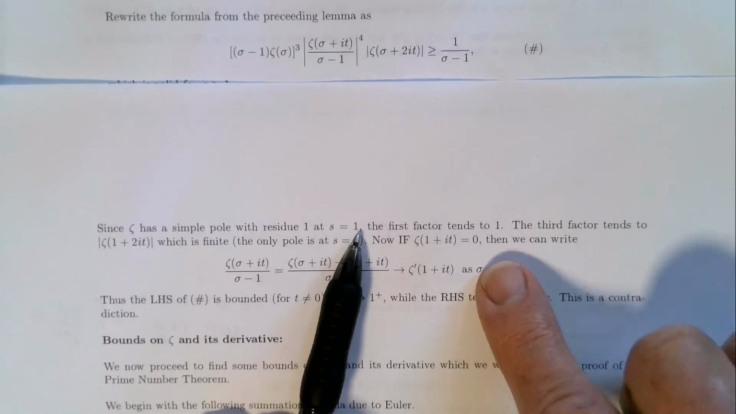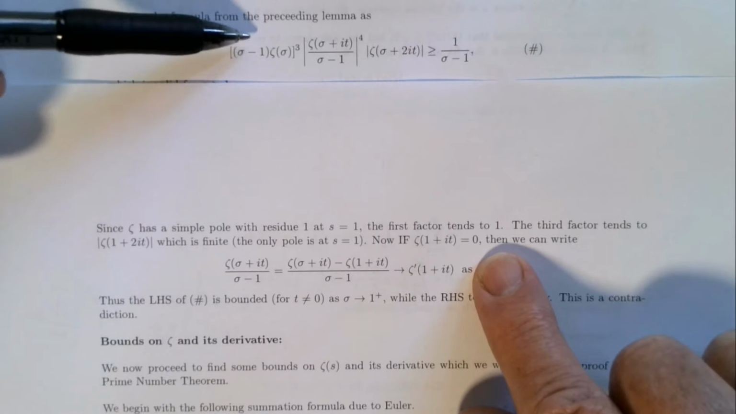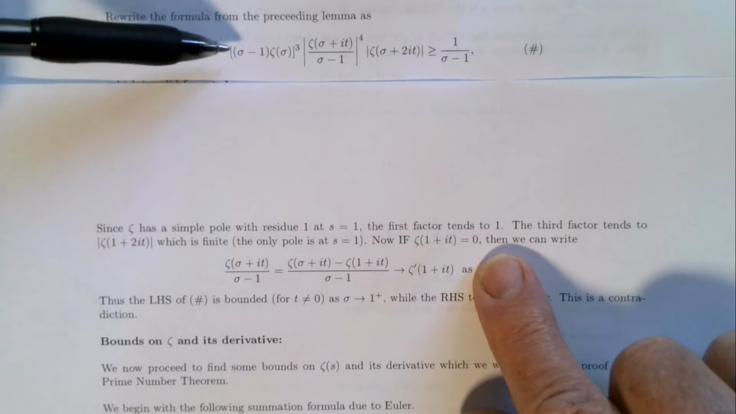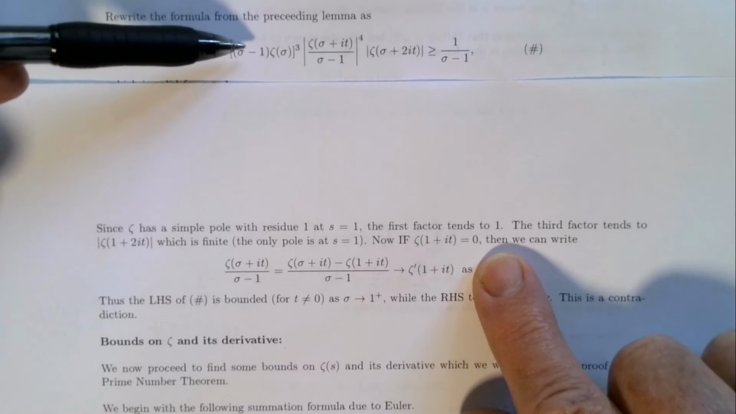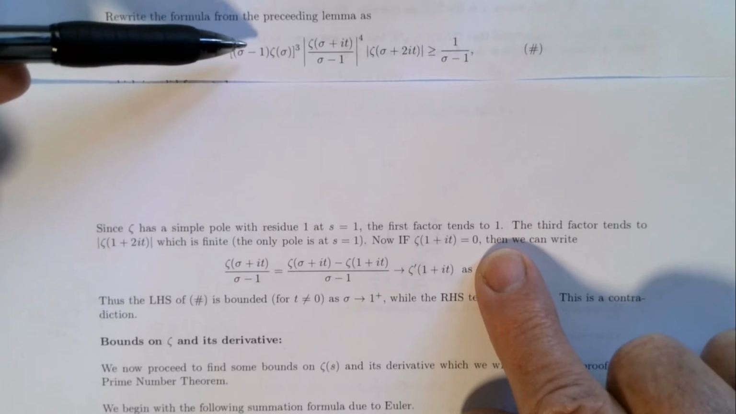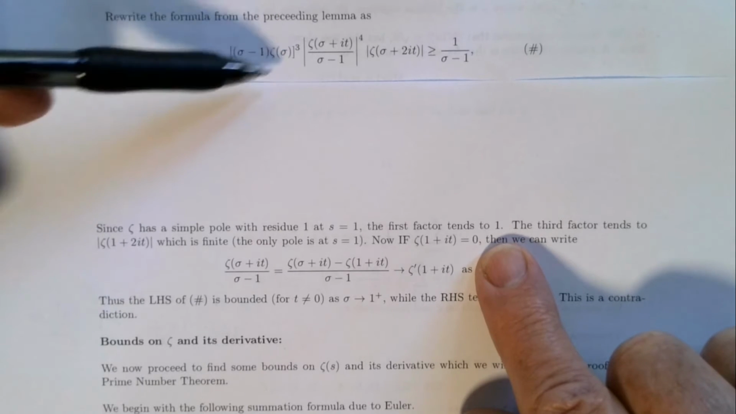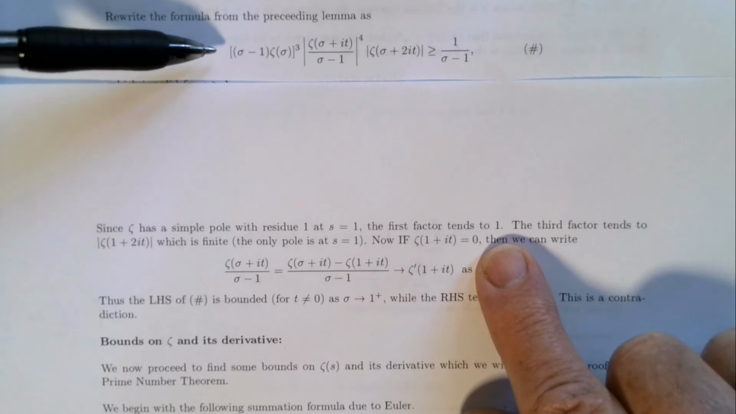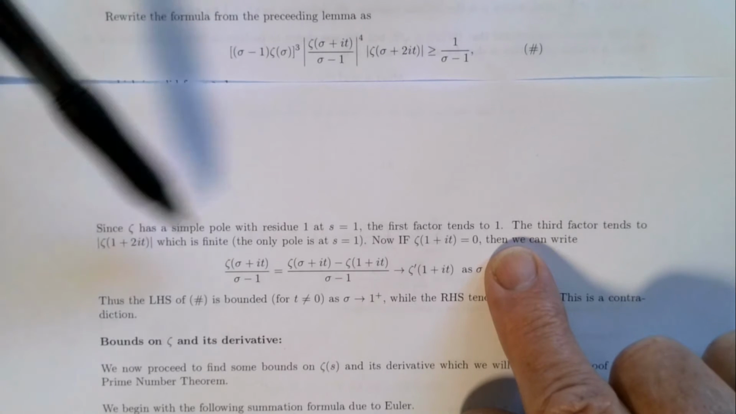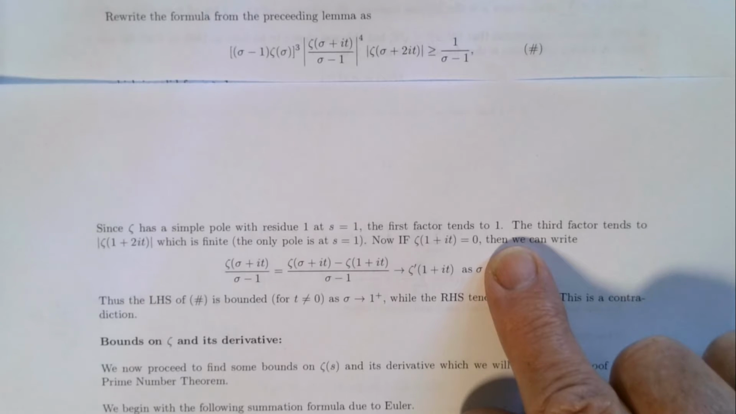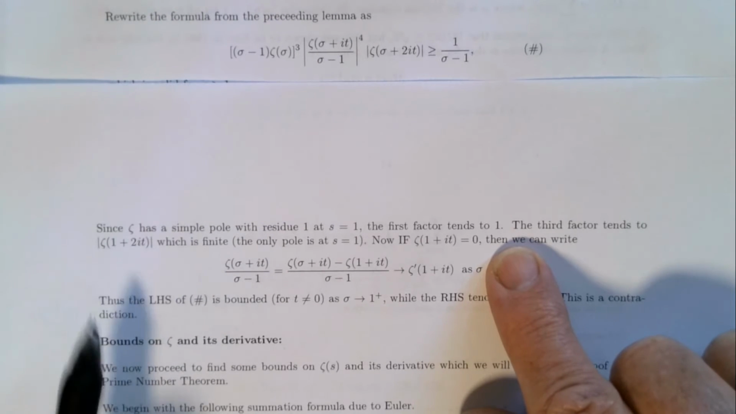So that means this first factor, where we're multiplying zeta of s by s minus 1, will clear out the simple pole, and we'll just get the residue as s goes to 1, and that's 1. So that first factor is tending to 1 as s goes to 1. Now if you look at the third factor, this tends to zeta of 1 plus 2it, which is finite, because the only pole that zeta has is at s equals 1, and t is not 0 here.